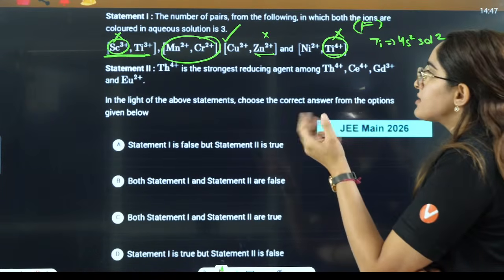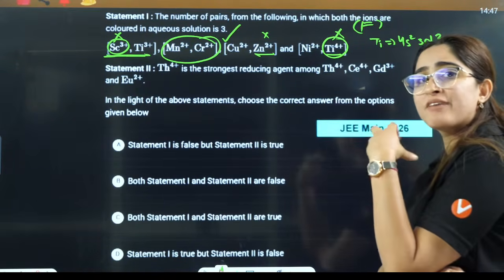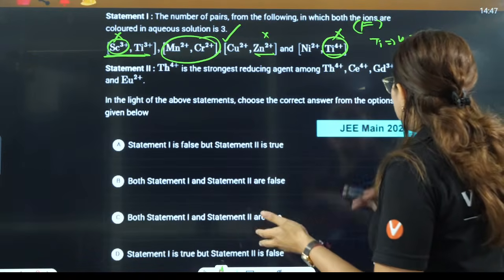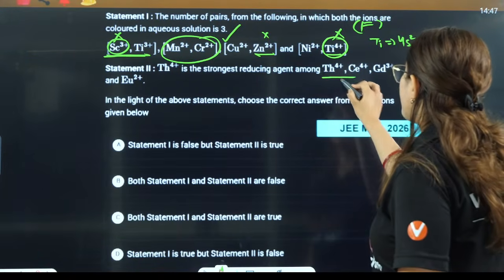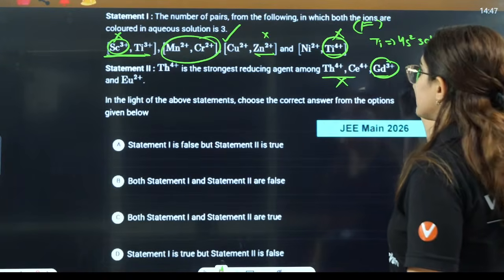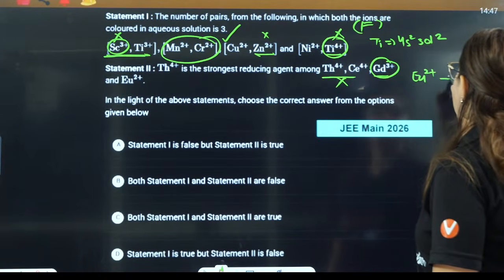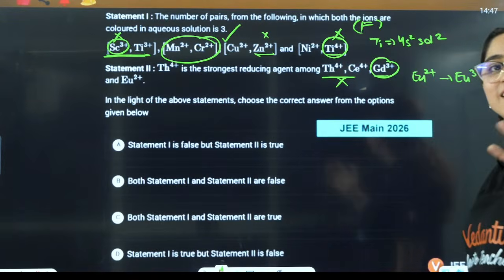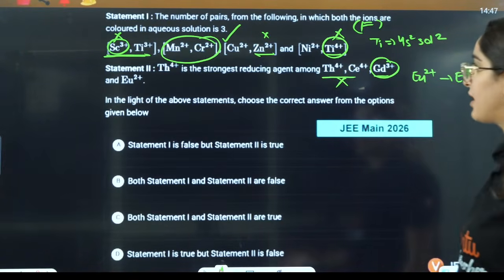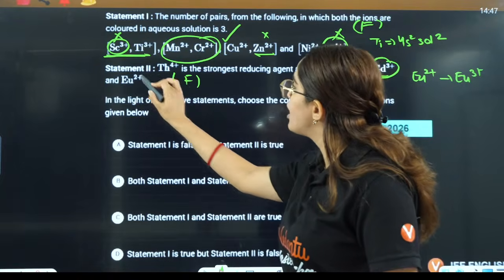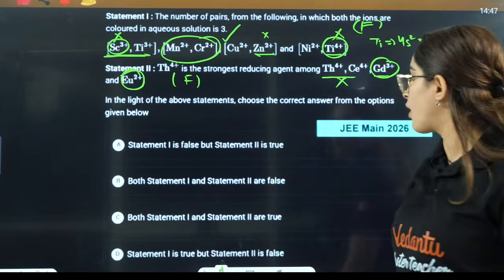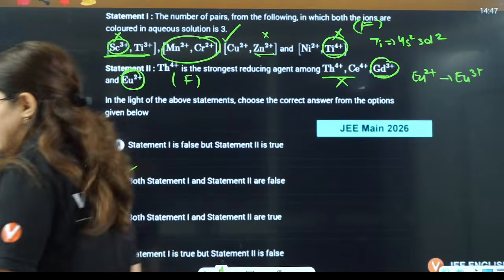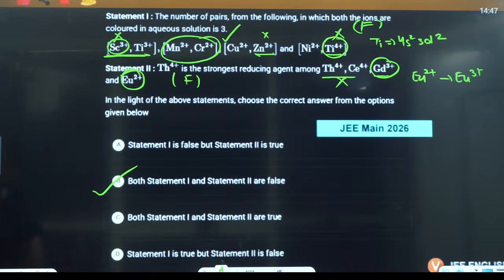Reducing agent means it can itself get oxidized and increase its oxidation state. So they both cannot. Gadolinium is in the same. So europium can increase the oxidation state. Itself it can get oxidized and act as a very good reducing agent. So this statement is again false. Europium 2 positive is the strongest. So you can say both the statements are false here.